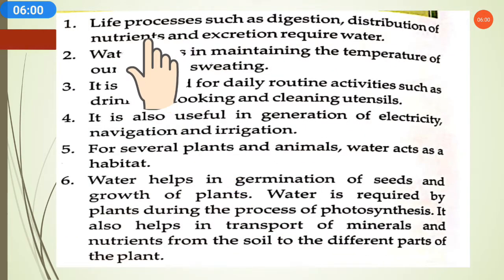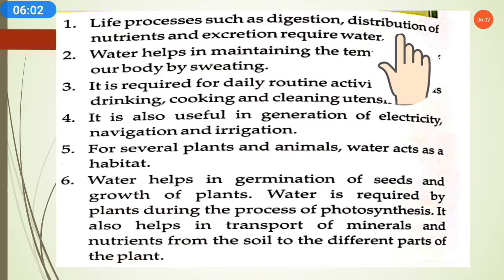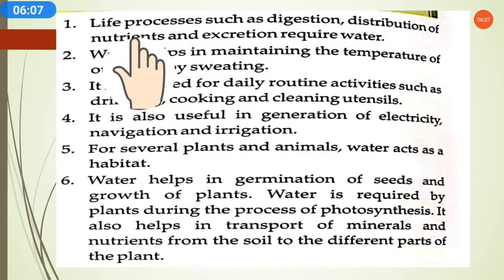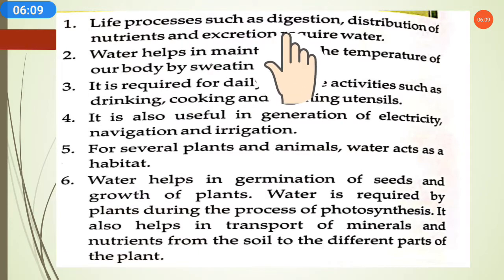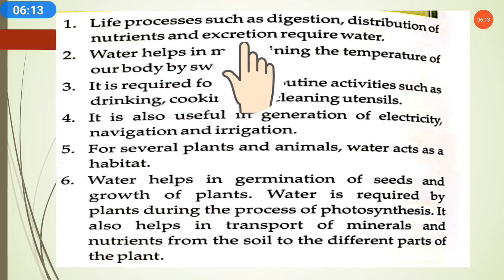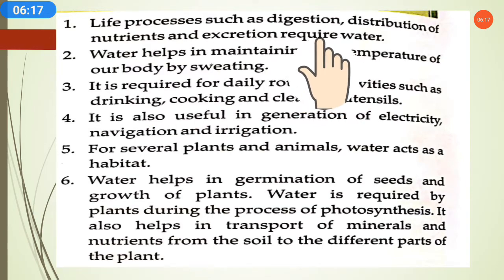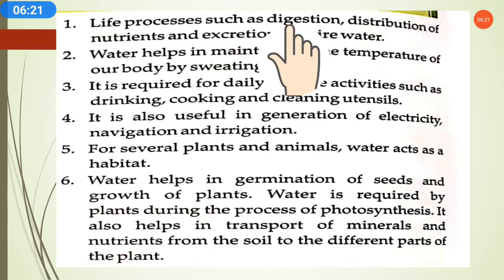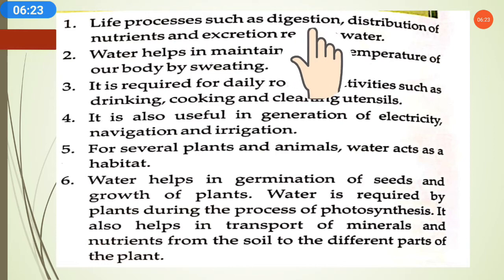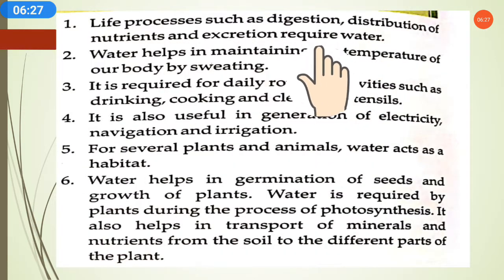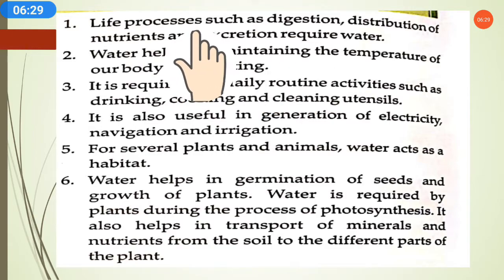First point: life processes such as digestion, distribution of nutrients and excretion require water. Life processes means processes that occur in any organism: digestion, distribution of nutrients and excretion. All these processes require water, because if we do not get water in our body, we will not be able to do digestion and distribution of nutrients in a proper way. So water is very important for life processes.